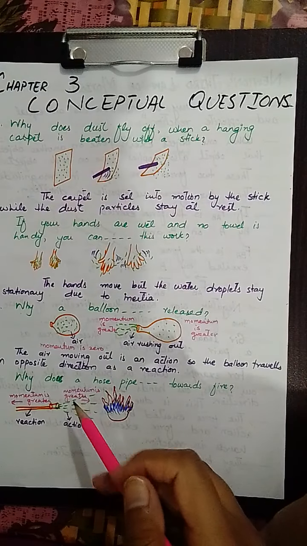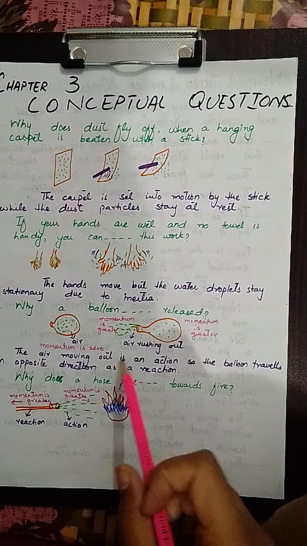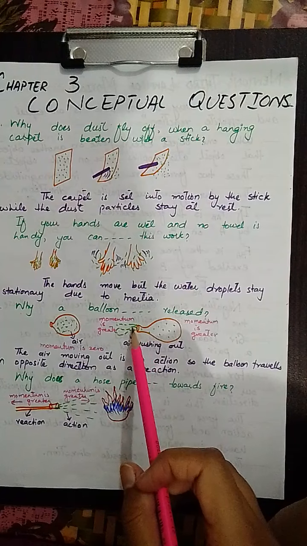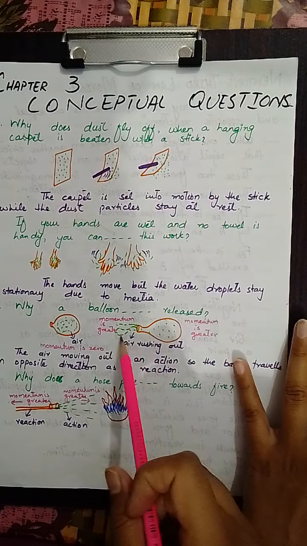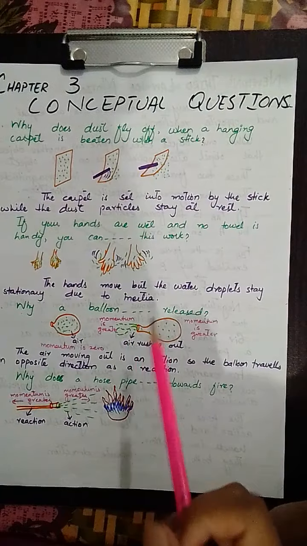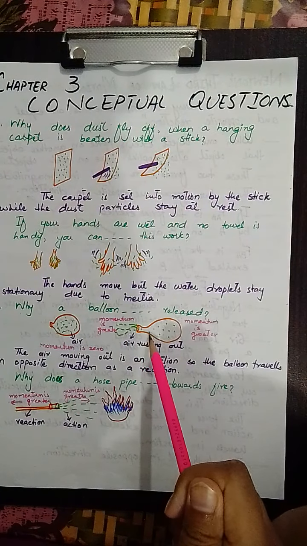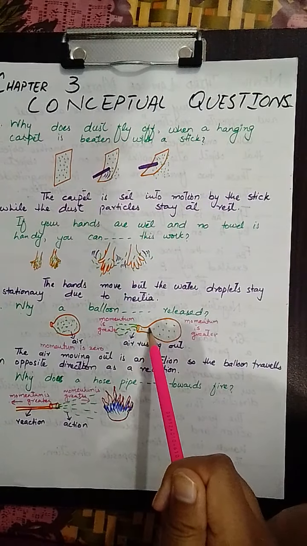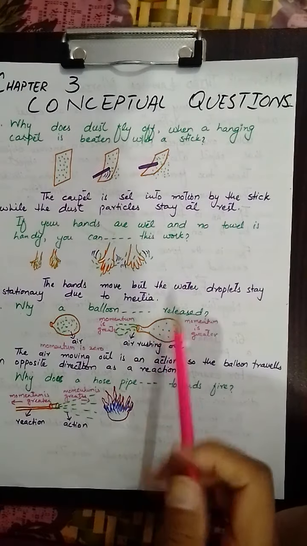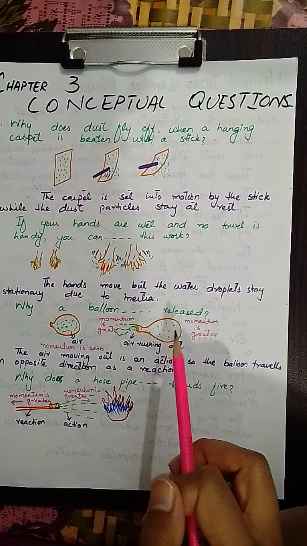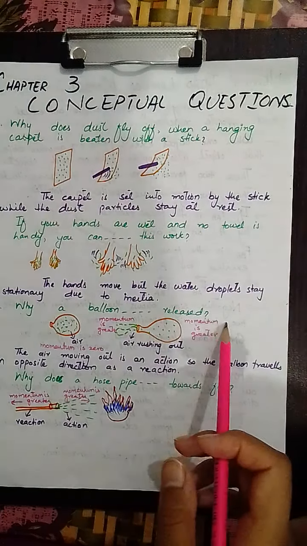Now comes to the concept of momentum. Whenever one part of a system, या जो भी आपके पास object है, one part of that object or one part of that system, हम कभी कभी इसे system भी कहते हैं, travels with higher speed, then the other part also travels with that same speed in the opposite direction.